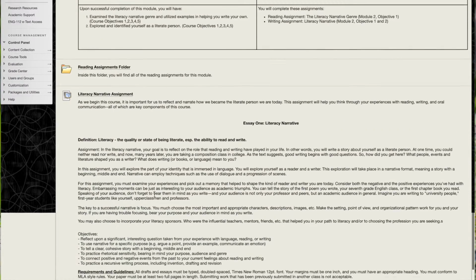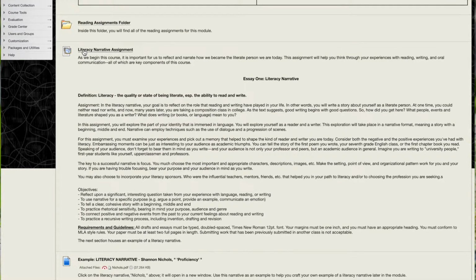The assignment, though, is right here. The literacy narrative assignment, please make sure that you read this in detail. Take the time to read through that. It is an MLA style format paper, so please make sure you are using the correct formatting, and also take a look at the example literacy narrative. You can click on the attachment right here. You'll click nichols.pdf, and that will open up an example literacy narrative.